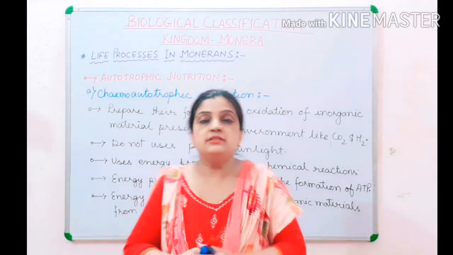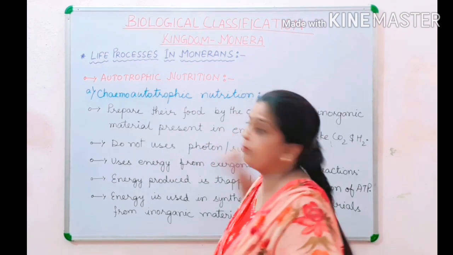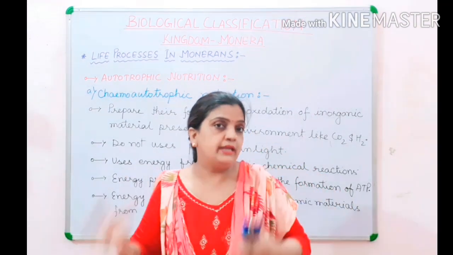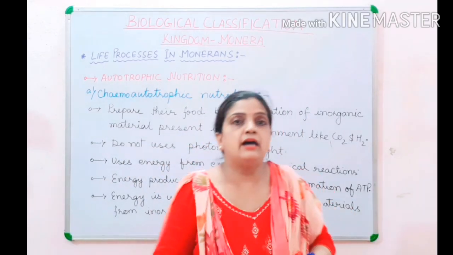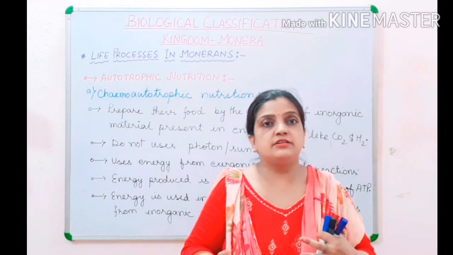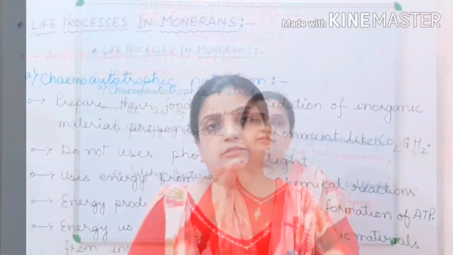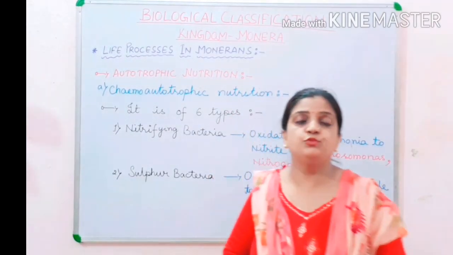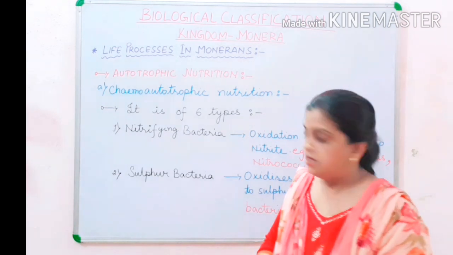Now children, depending on this chemoautotrophic nutrition, the Monerans or the organisms belonging to this type of group are of 6 types. Now let us see what the 6 types of chemoautotrophic nutrition are.